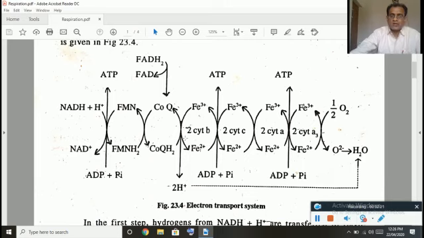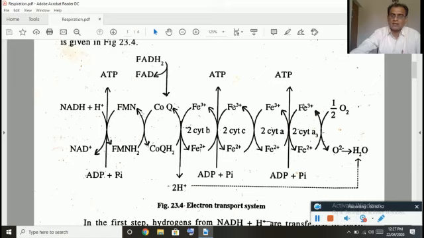Observe here, NADH plus H plus, that is formed in the Krebs cycle, when it enters into the electron transport system, it undergoes oxidation. That is, electrons and protons come out from the NADH plus H plus, so it will become NAD plus after oxidation. The released hydrogens and electrons are accepted by a compound called FMN, flavin mononucleotide.